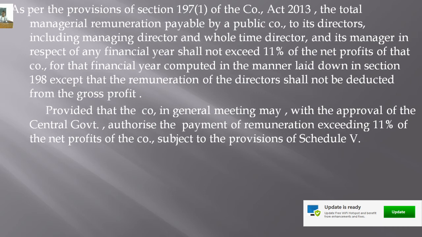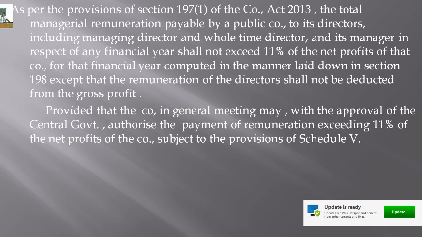The condition is the approval of the central government. The company takes the approval of the central government subject to the provisions of Schedule 5 of the Companies Act, right? If approval of the central government is taken to pay remuneration to managerial personnel more than 11% of its profit, isn't it?